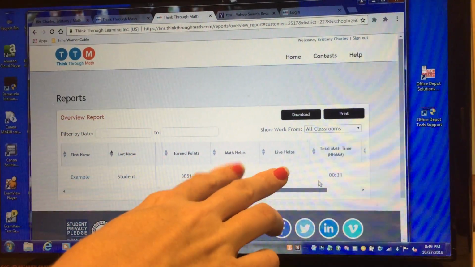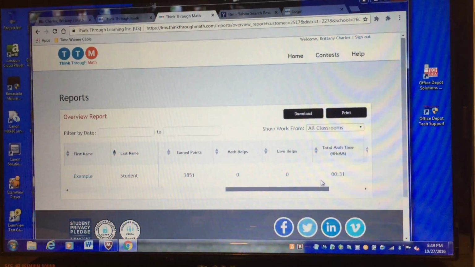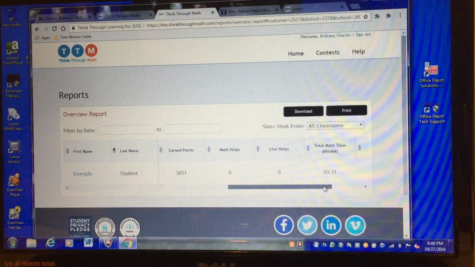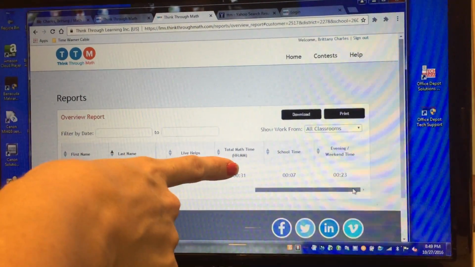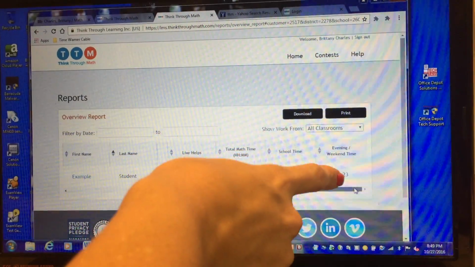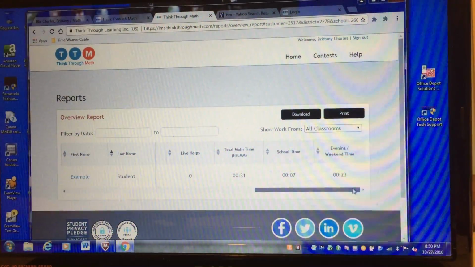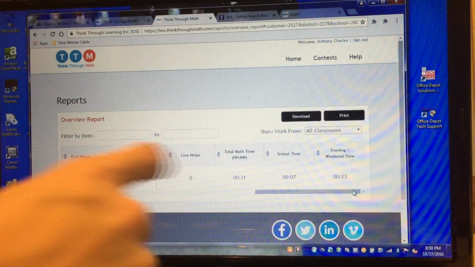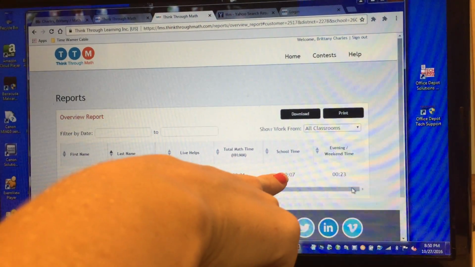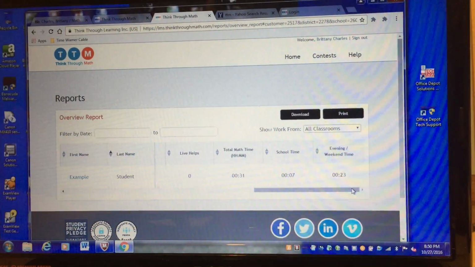There's actually a button that they can use to get help from a teacher on some of the parts of the lesson, so it'll show you if they've done that. It'll show you the total math time, school time, and weekend time. Now, school time actually goes all the way till 5 or 6, so even if they get home and do some right after and you don't see it here, it's probably just because it scored it under here.